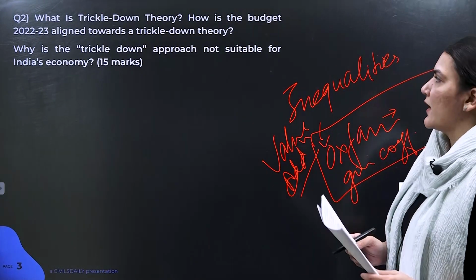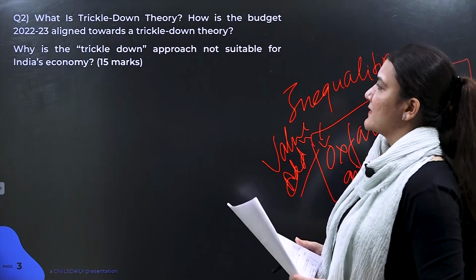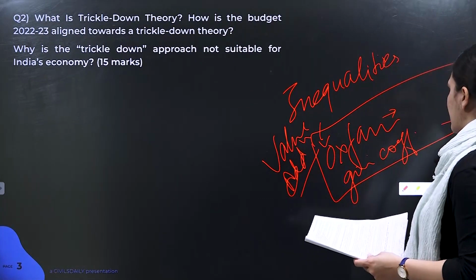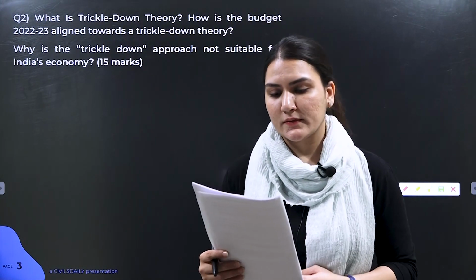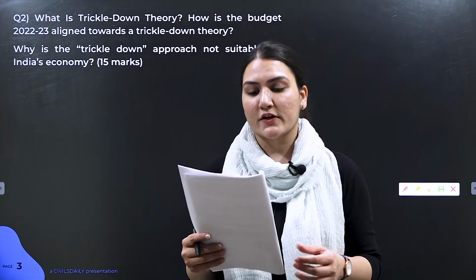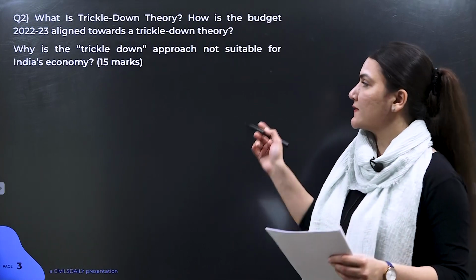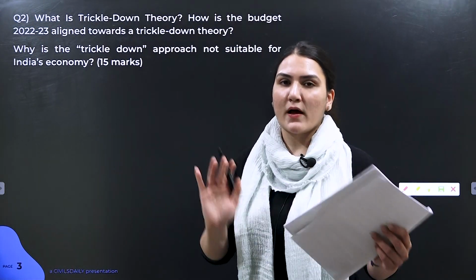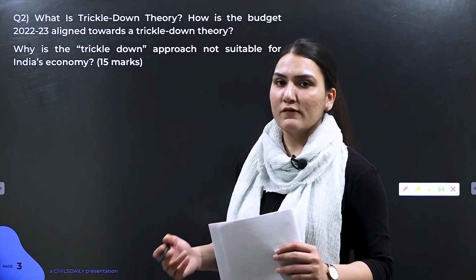So basically we have given points both in favor and against this suitability for the Indian economy in our answer. Now, as a concluding remark, you can mention that critics argue that the added benefits the wealthy receive can distort the economic structure, and also the fact that in the past we had gone for trickle-down approach and then we officially gave up this approach.